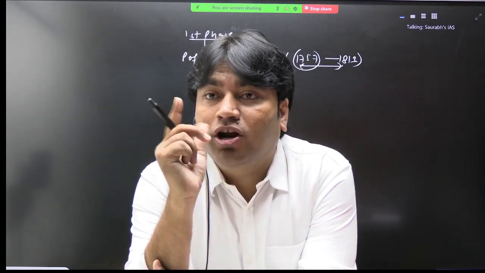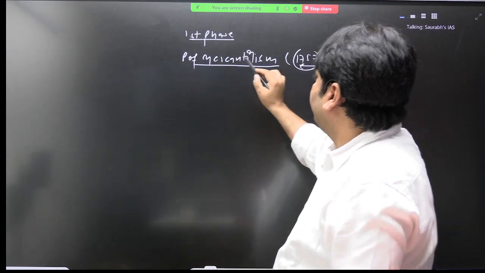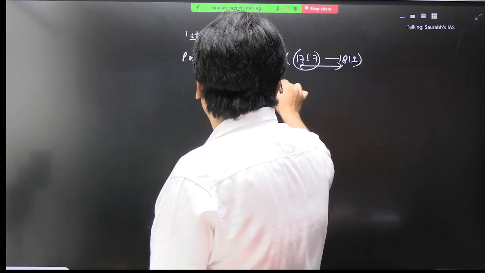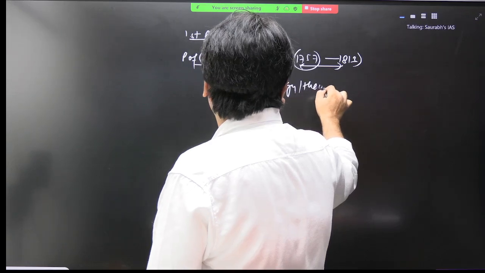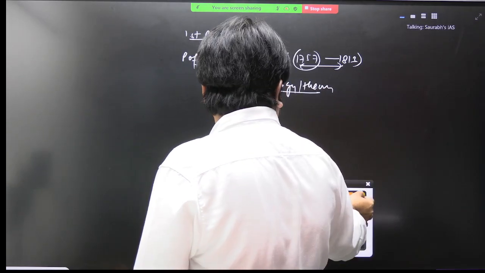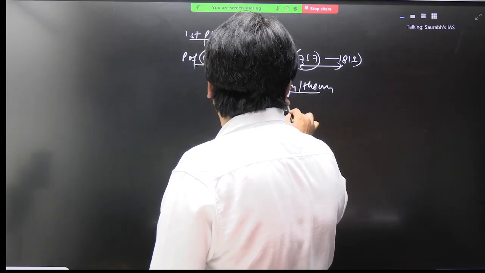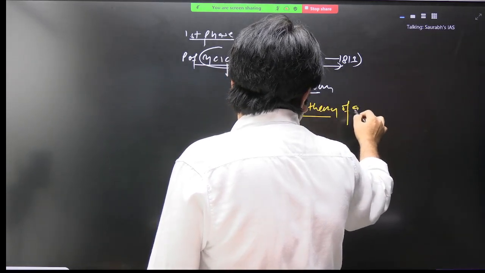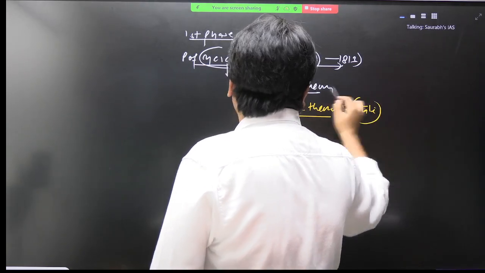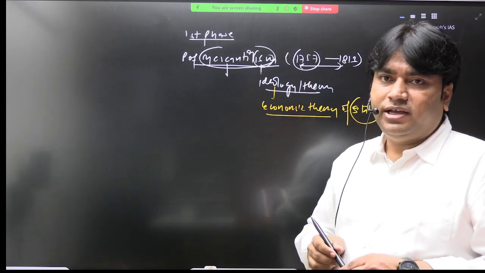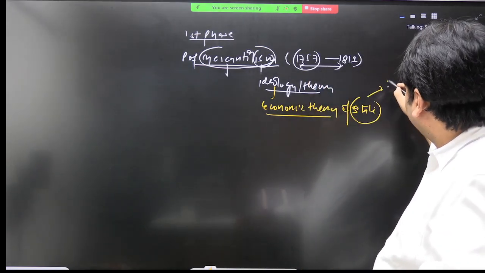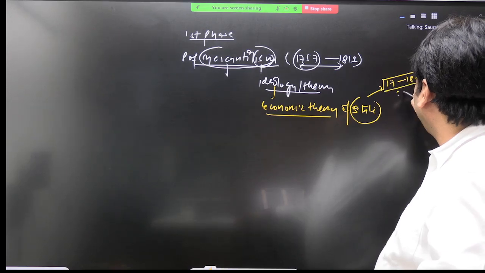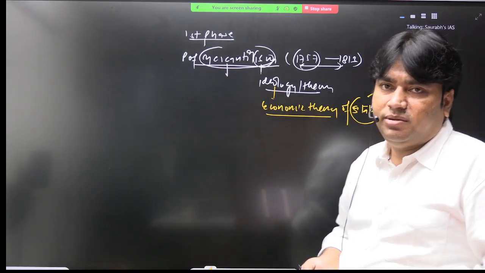Exactly, it is an economic theory. I have already discussed with you that when we talk about mercantilism, ism means what? Ideology or theory. And what is this ideology or theory? Basically this is an economic theory of a state. And this economic theory of a state evolved in which centuries? It is 17th, 18th century. This economic theory emerged then.